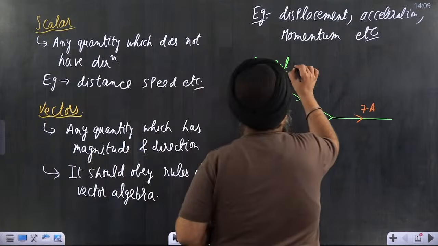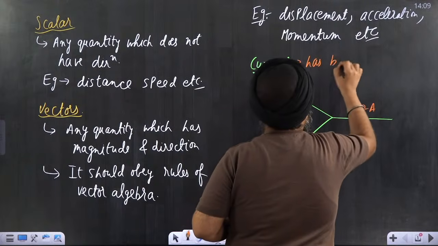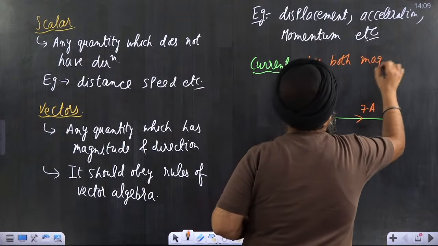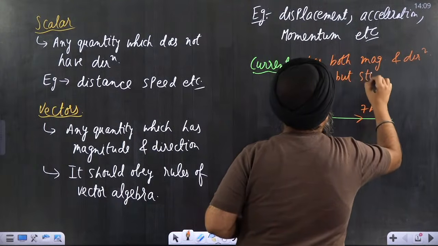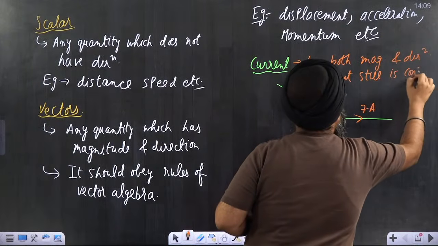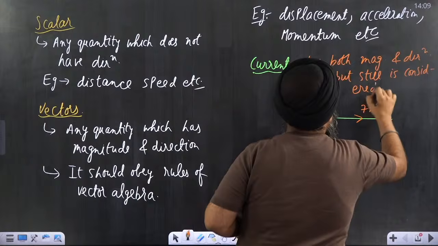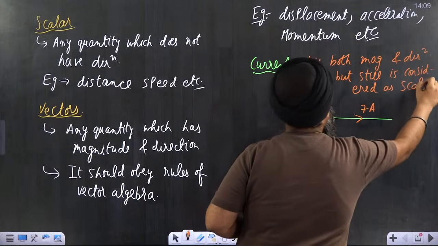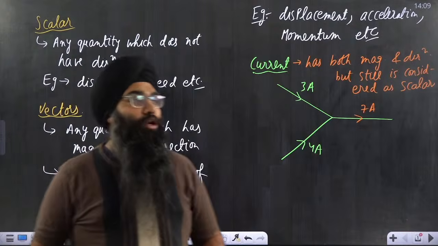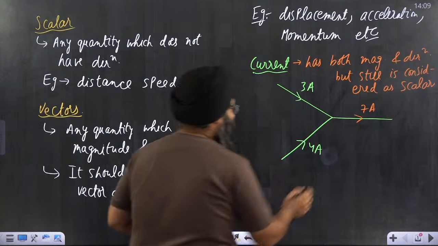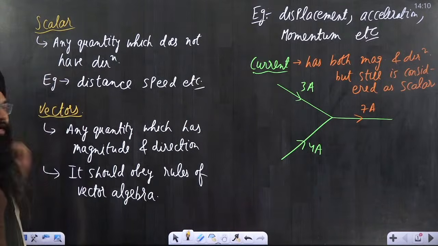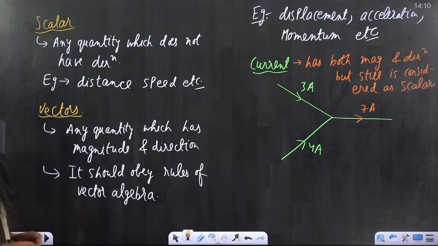So I can say that current has both magnitude and direction, but still is considered a scalar. And the reason, as I already told you, is that it is not obeying the vector laws of addition. I hope it is clear to you. So this was the basic starting point of scalars and vectors. I hope you have written this. If you have not, I'm taking the board away, so please copy this and then we will move forward.